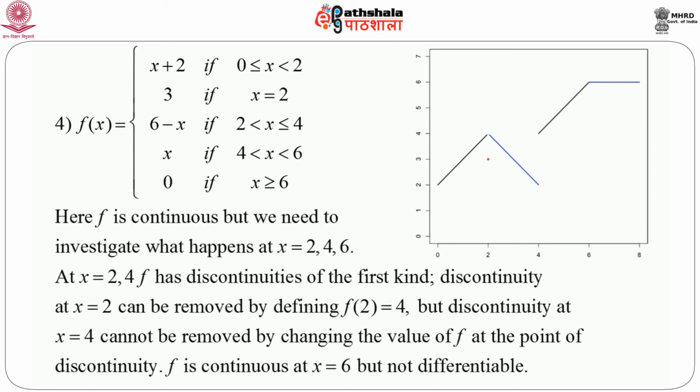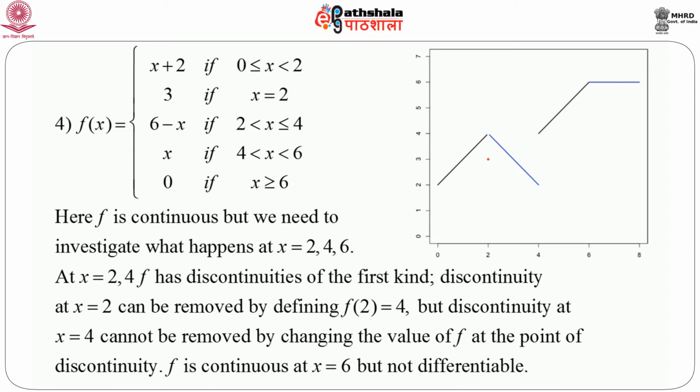So, with all these things, it is clear that the function is continuous elsewhere, but we need to investigate what happens at x equals 2, 4 and 6. As we have just described, at x equals 2 and 4, the function has discontinuities of the first kind, that means the limit exists. But the important thing is that the discontinuity of this function at x equals 2 can be removed by defining f(2) equals 4. That means just changing the functional value at x equals 2, then the function will be continuous at x equals 2.